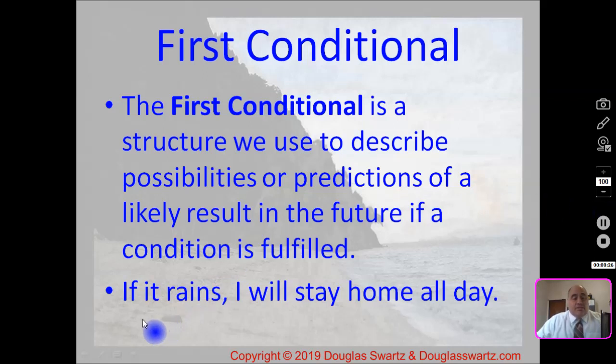So if you look at the example, if it rains, I will stay home all day. The condition is if it rains. If that happens, the likely result in the future will be I will stay home all day. So if it rains, I will stay home all day. This is an example of first conditional.